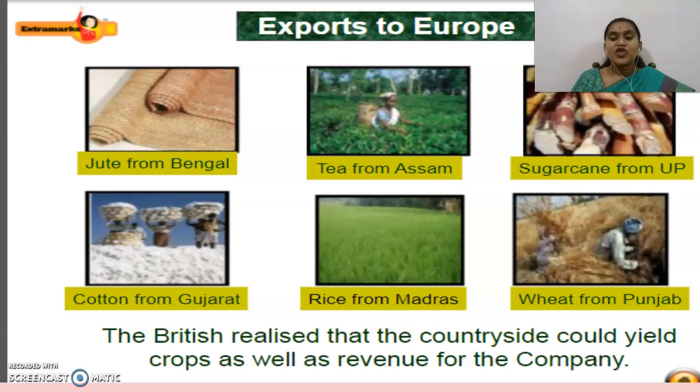Okay, the British realized that the countryside could yield crops as well as revenue for the company. So in the countryside, not only could they grow the crops, they could also generate revenue. Okay, so guys are understanding, right? They will be growing the crops, and along with that they can get the revenue from the farmers. So that is the reason they moved into the countryside.